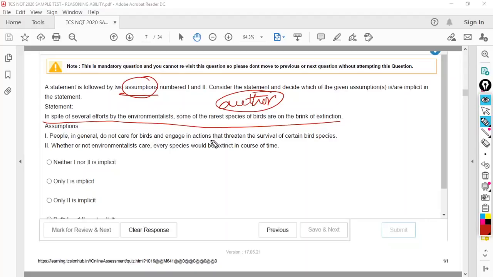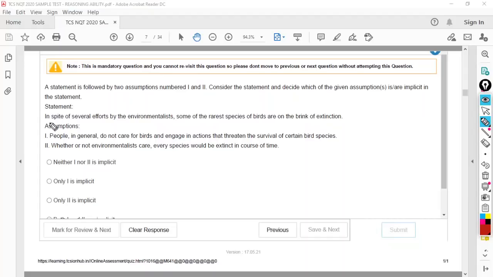They bring their assumptions and they say that is assumption. No, you have to find author assumption. Now, first statement. In spite of several efforts by the environmentalists, some of the rarest species of birds are on the brink of extinction. That is the statement. So, in giving this statement, what could be the assumption of the author?